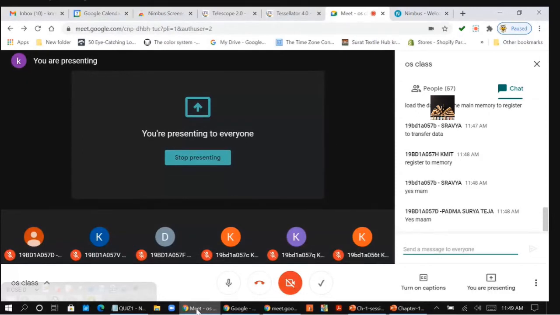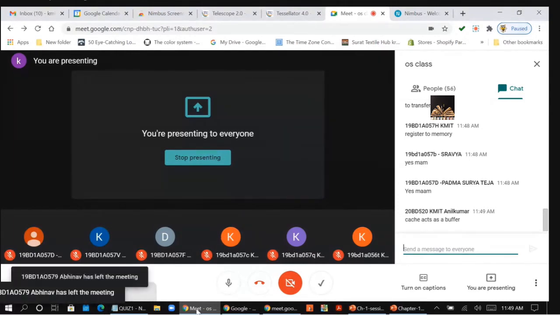It will load the programs very fast. Yes, cache acts as the buffer also, very good, right? The most frequently used instructions are stored in the cache, and whenever you are loading them, the CPU will take them very fast and they will be loaded very fast in your device. With very little time, you can load those programs, right?